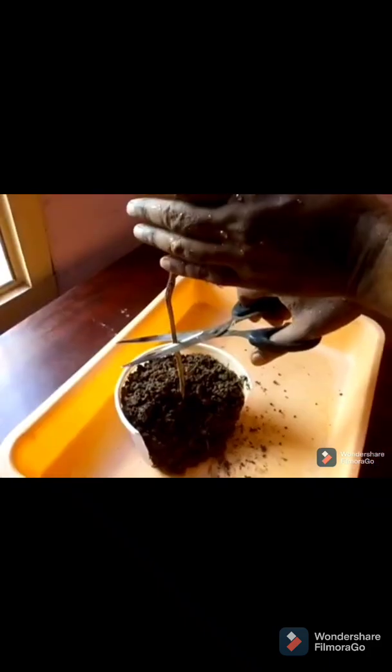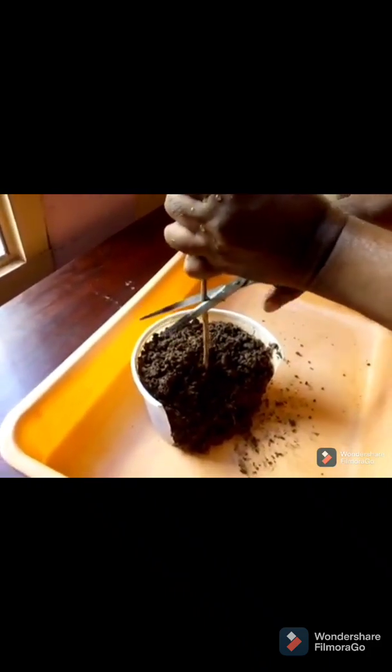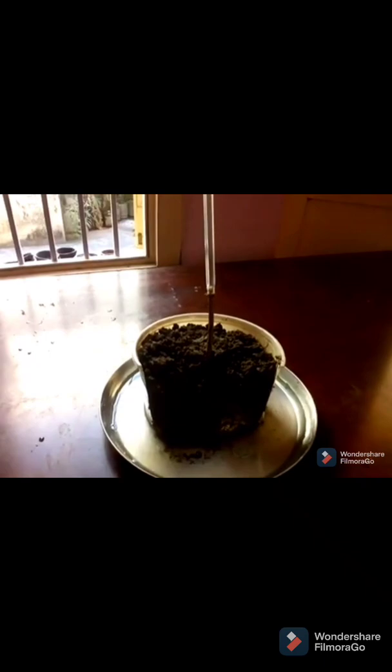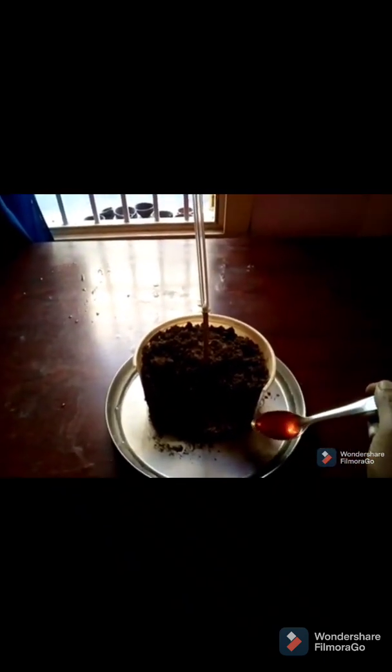We are going to cut the stem of the plant from upside, and then we will take some water in this container. The cut portion of the stem will be joined by a glass tube, right? Now we are going to add some color in this water. So look here, we have added the color. That means roots are going to absorb this colored water.